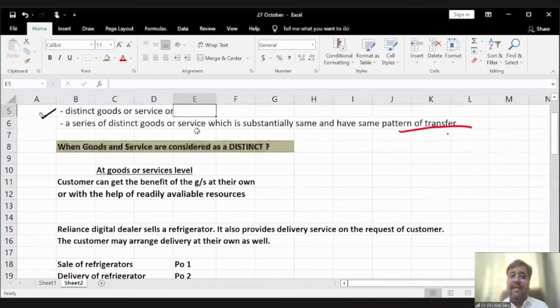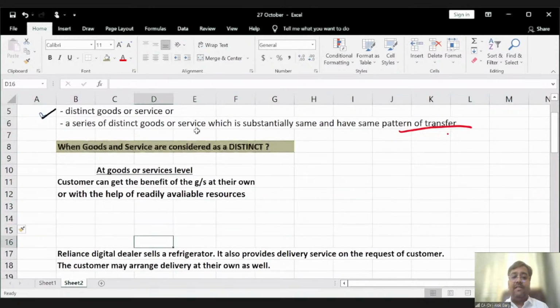Right? So friends, goods and services are considered distinct when the customer can get the benefit of the goods and services on their own or with the help of readily available resources. So in the second example, you can ask, sir, the assembling can happen by some different computer mechanic as well. And if I am a computer engineer, even I can do the assembling. Then why have you considered that performance obligation as a single performance obligation? So just wait for 2 minutes.